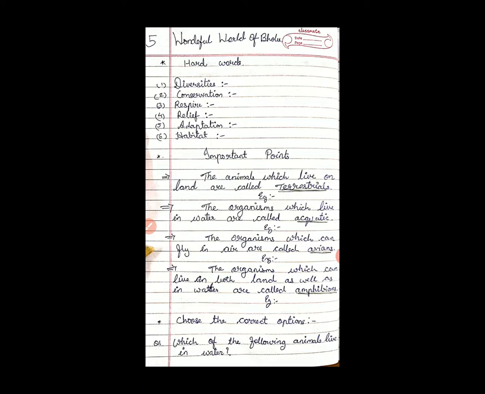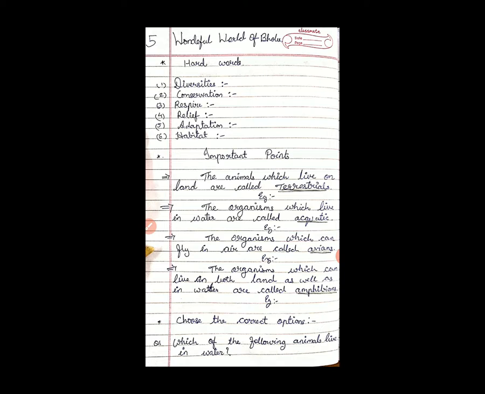Then, those which can fly in air are called avians. Again 2 examples of avians. Yes, crow, pigeon, sparrow, these are all avians. Next one, the organisms which can live on both land as well as water are called amphibians. Again, you have to write 2 examples of amphibians. You can write frog, tortoise, snake, yes.